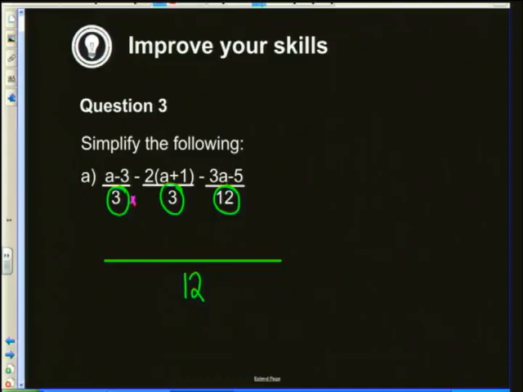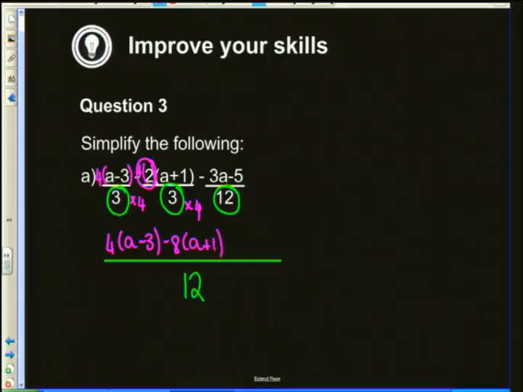Okay? So what did I multiply 3 by to get to 12? I times it by 4, which means that this numerator is also going to get multiplied by 4. What did I times 3 by? I also multiplied that by 4, which means that this is also going to get multiplied by 4. So therefore, that's going to become a negative 8 outside the bracket. And we've got our a plus 1.